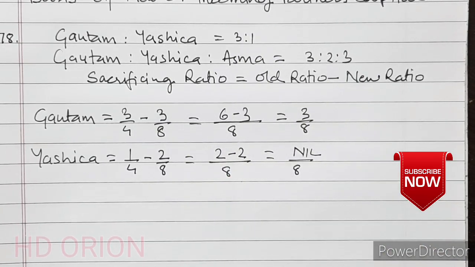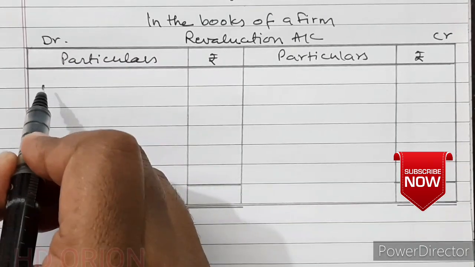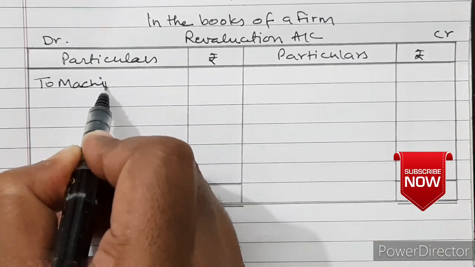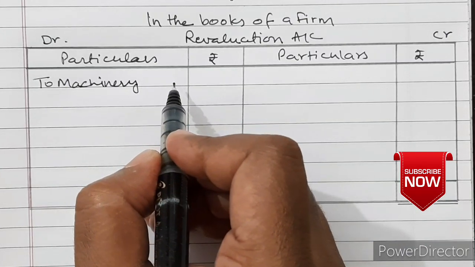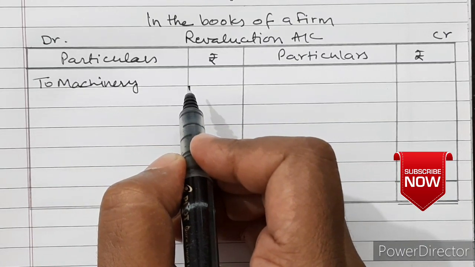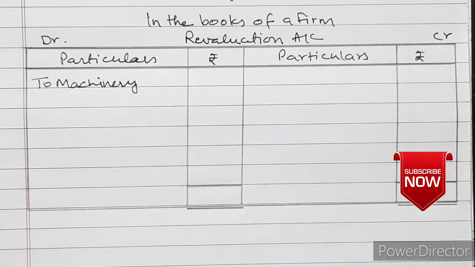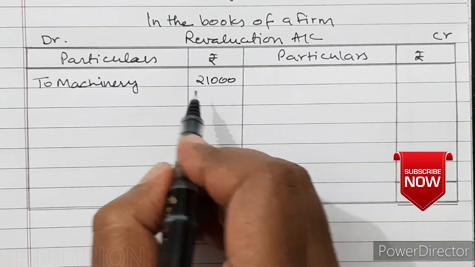Now let us see the revaluation account. So machinery is depreciated. To machinery, 10%. So it will be how much? 21,000, which is 10% of 2,10,000.